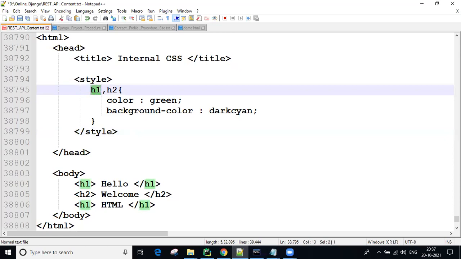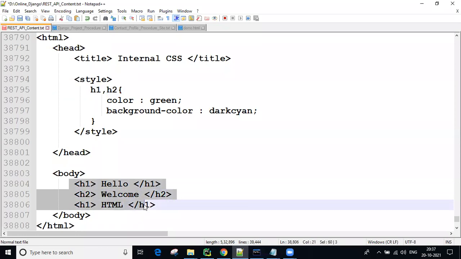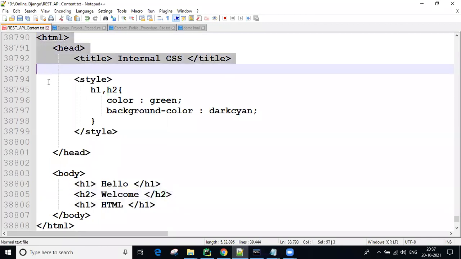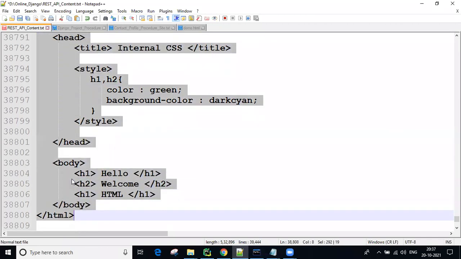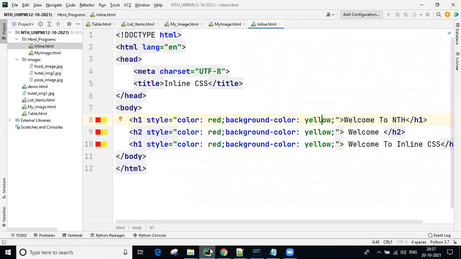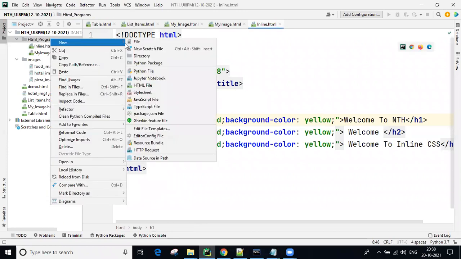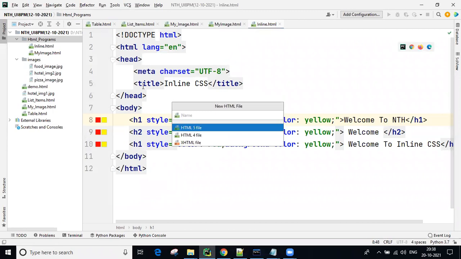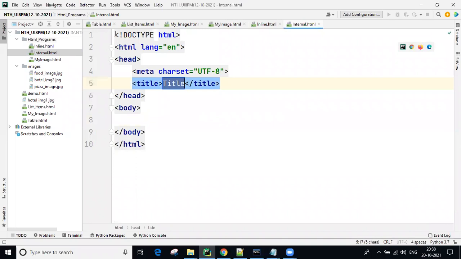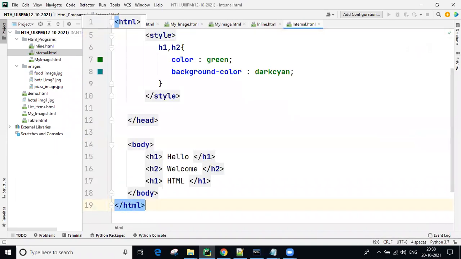Okay. So we are calling H1 tag, H2 tag, tag based selectors. We have n number of selectors. Later I will tell the types of selectors. Right now, using the tag name we selected, remember that point. So this is our coding. We will create it now. So copy this. This is inline, guys. Separately I will create one more HTML for your practice purpose, called internal. Okay. So remove, now paste it.